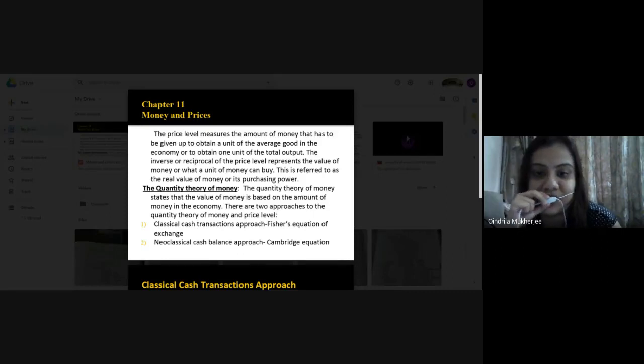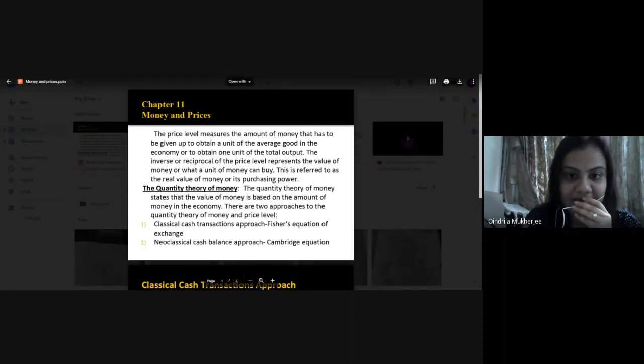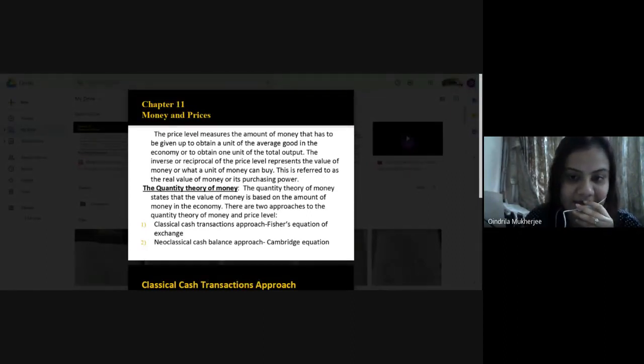Things are connected to each other. What is the relation between money and price level? Okay. So we know that the price level measures what? Price level measures the amount of money we have to pay.